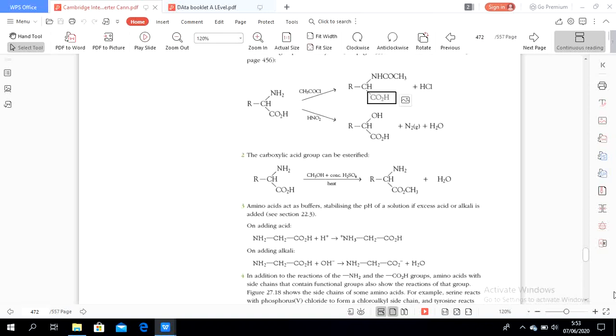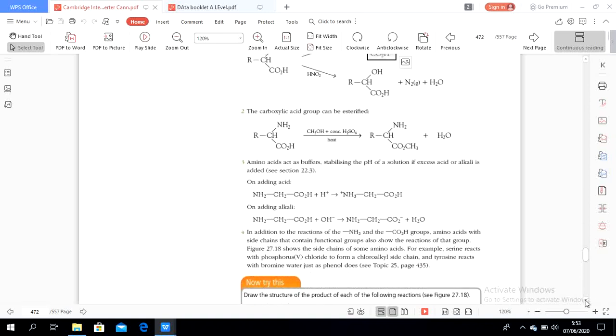And then the fourth, in addition to the reactions of the amine and carboxylic acid groups, amino acids with side chains that contain functional groups also show reactions of that group. Figure 27.18 shows the side chains of some amino acids. For example, serine reacts with phosphorus pentachloride to form a chloroalkyl side chain. Tyrosine reacts with bromine water just as phenol does. Okay, what does it mean in here?